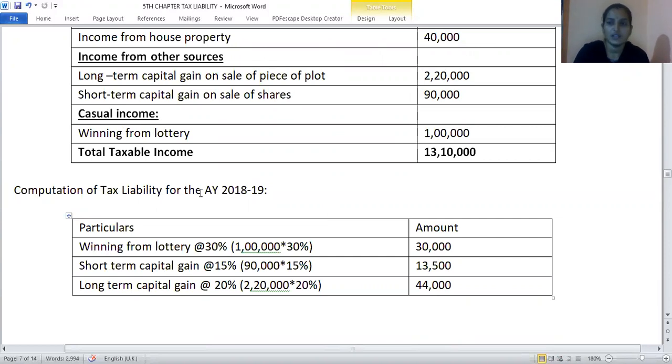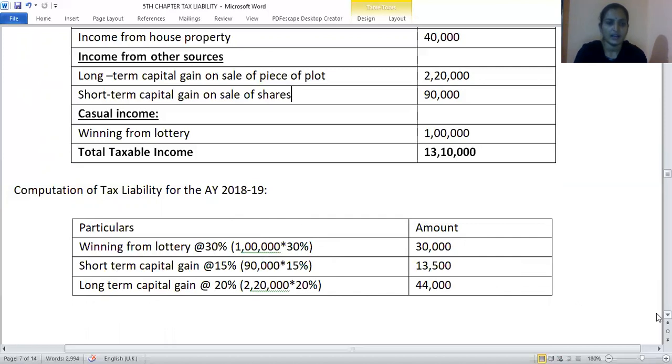So first, this is how the tax liability goes on. First, casual income deducted at 30%. This is the tax liability. Winning from lottery amount is 1 lakh. TDS for casual income is 30%. So 30,000 is the tax amount. And for short-term capital gain, it is 15%. So short-term capital gain is 90,000 into 15%, 13,500. And for long-term capital gain, TDS is at 20%. So 2,20,000 into 20%.